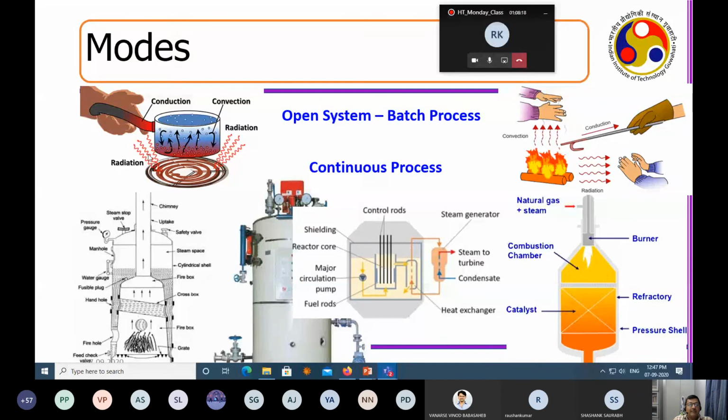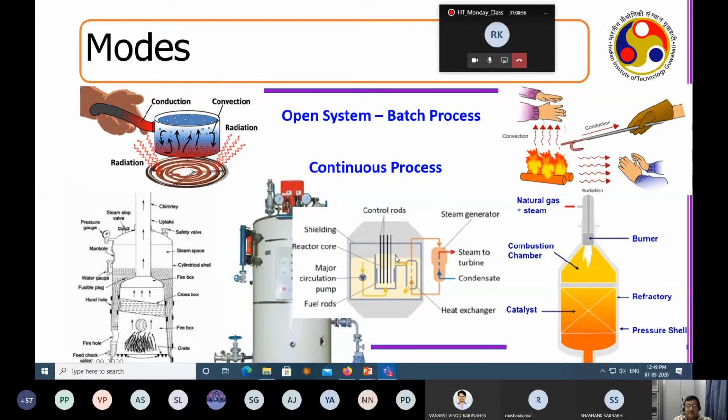Whereas this is a local homemade batch process, which just uses a vessel for heating up water. In winter time, what do you do? You take some wood and burn it, and you warm your hands. Now this is nothing but a batch process open system. Whereas if you get into a continuous mode, you have a reactor. Inside the reactor, you are burning fuel. This is like a kind of catalytic converter. I have given another example to you, and this is the reactor part.